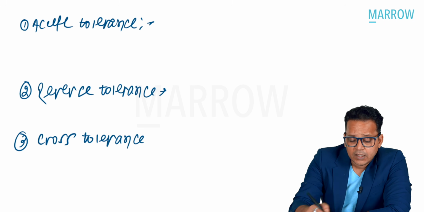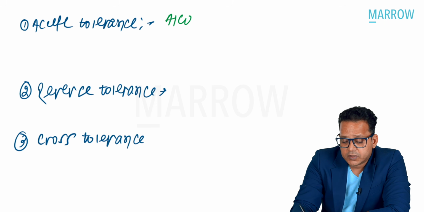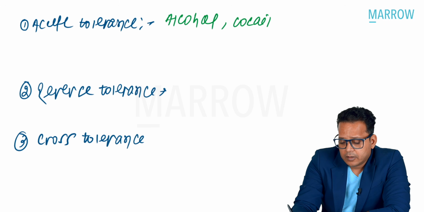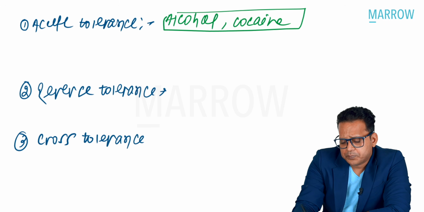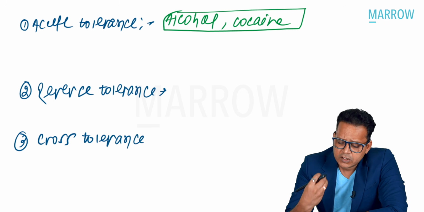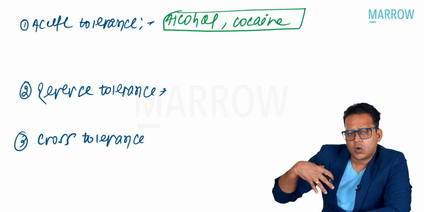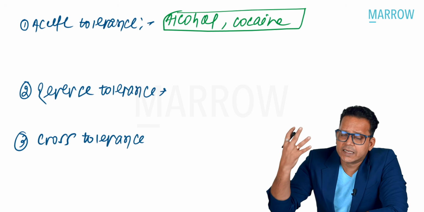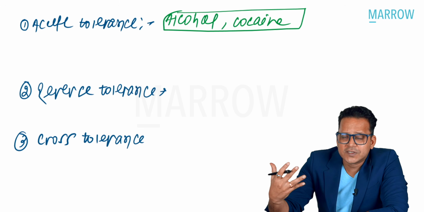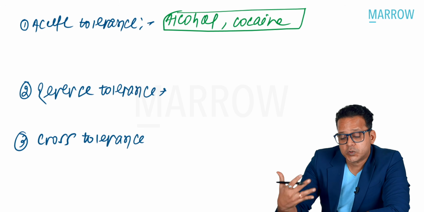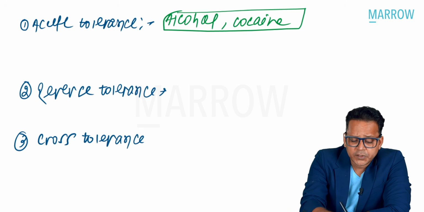For example, acute tolerance can be seen with alcohol or cocaine. Suppose there is a person who drinks or snorts cocaine, and all of a sudden he uses a dose of alcohol or cocaine and he does not get that kick. He does not get that response that he used to get. That is called acute tolerance. Now, what is the problem with acute tolerance?